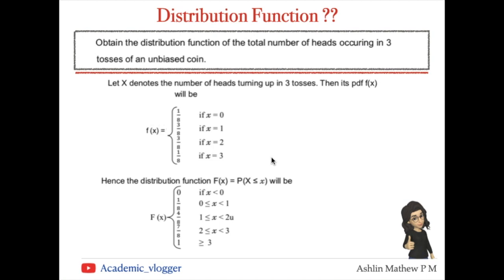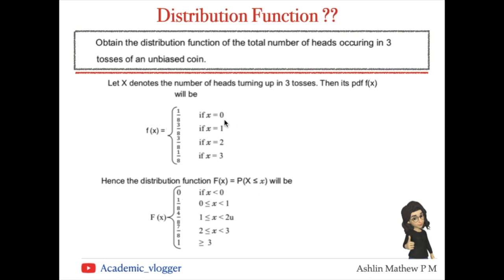That is our question. So the distribution function F of x is equal to probability of capital X less than or equal to small x. So F of x is equal to, if x takes a value which is less than 0, we have only 4 cases where X can take value 0, 1, 2 and 3. So suppose small x is less than 0. That means probability of capital X less than x. There is no such case where it is taking a negative value. Therefore, that probability is 0.